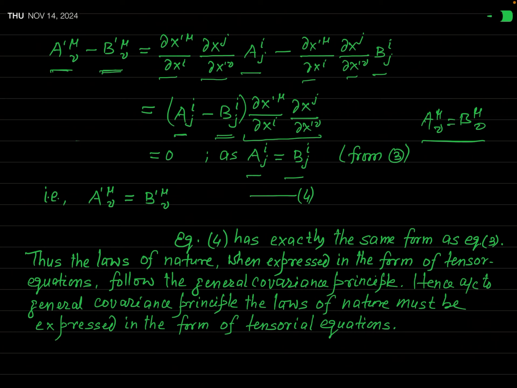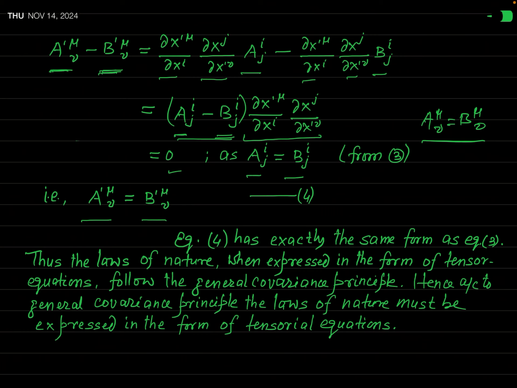And if a_ij is equal to b_ij, then this will be equal to 0, and therefore you can say that a'_μν minus b'_μν is equal to 0. And therefore you can say that a'_μν is equal to b'_μν.